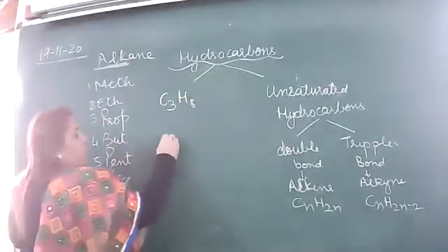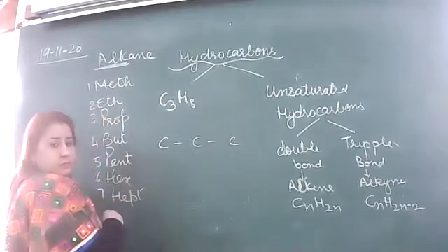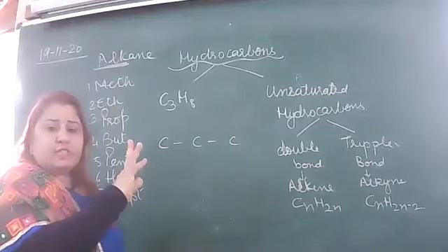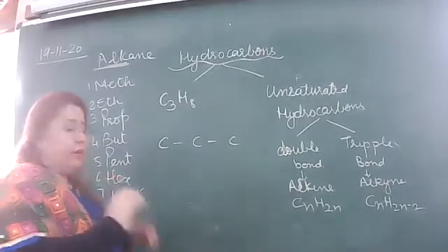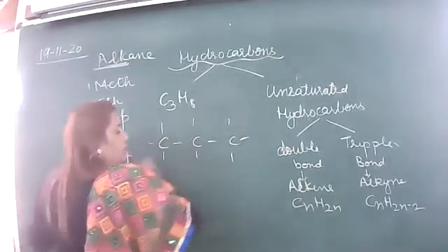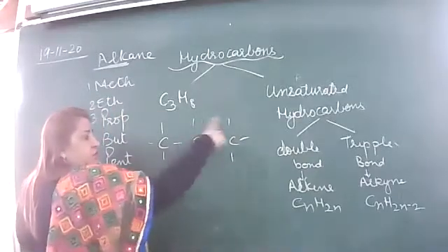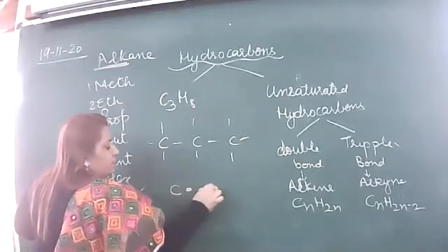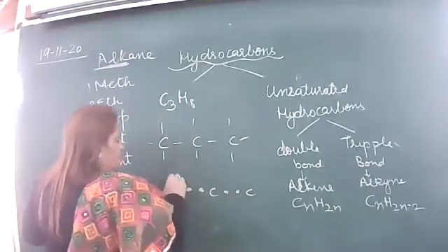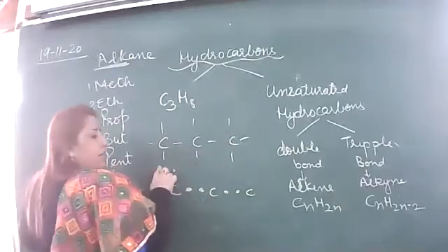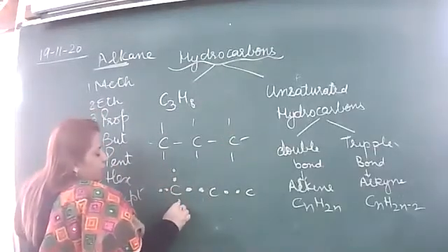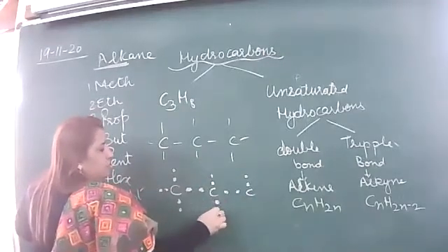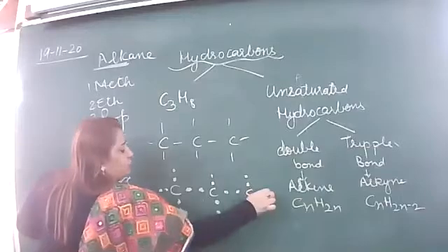Right? First of all you will make this structure. Carbon, but we have to take care, all 4 sides of the carbon, right? We have to fill that one, occupy the sides like this. Now, a single line represents 2 dots if we want to make the electron dot structure. First, you will make it like this. After that, you will put the dots. That will be easy for you.